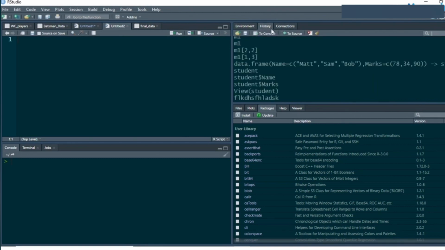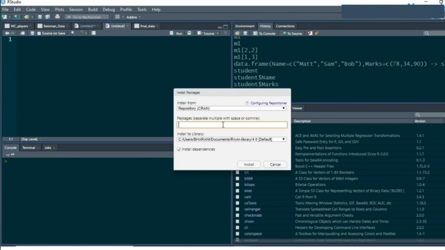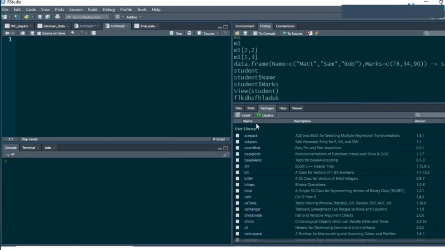Then let's say if you'd want to import something, you can just click over here and import whatever data set that you currently have. And as I've told you, these languages, R and Python, both provide numerous libraries. So if you'd want to install a library, just click on install over here. Just write down the name of the library which you'd want to install. So let us say if I would want to install the ggplot2 library, I will just write down ggplot2 over here. I will select this, and when I click on install, the library will be automatically installed.